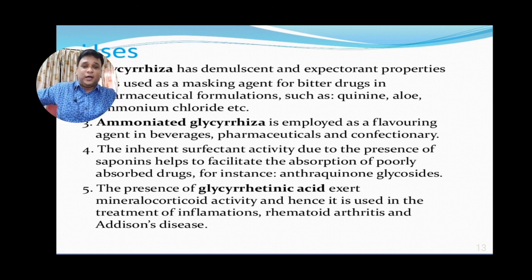Another use of Glycyrrhiza is due to the presence of glycyrrhetinic acid, which exerts mineralocorticoid activity and is used in the treatment of inflammation, rheumatoid arthritis and Addison's disease.